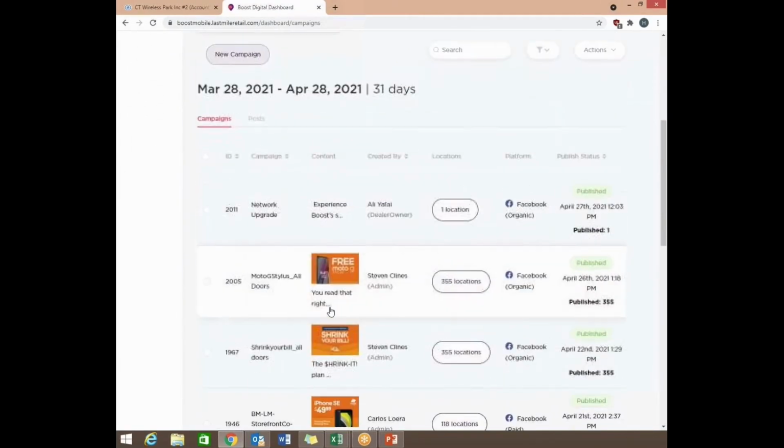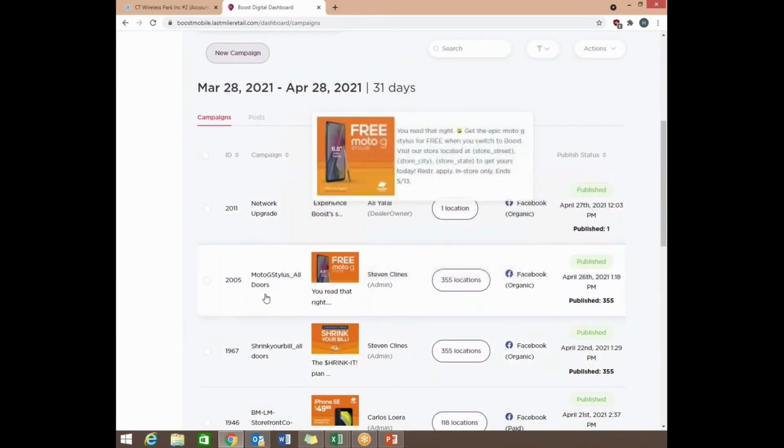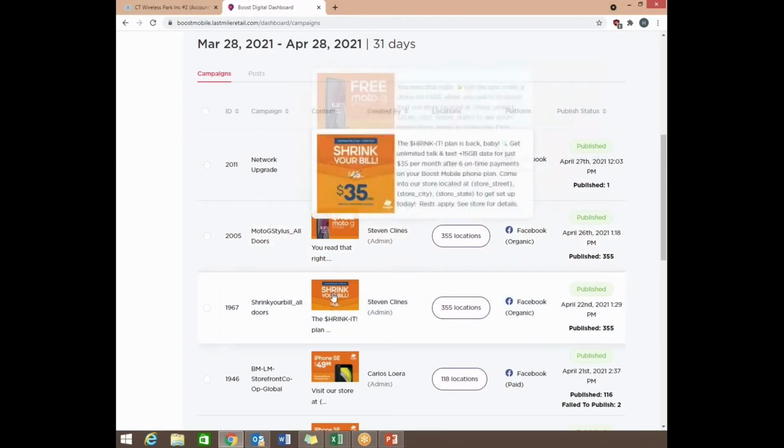If you scroll down, you're going to be able to see more info about your campaigns. These are all live campaigns, or campaigns that have been posted. The first thing you're going to see is the campaign name, so whatever you named the campaign, if it was a network upgrade or the Moto G Stylus. You can also see the content, so what was posted on that campaign.